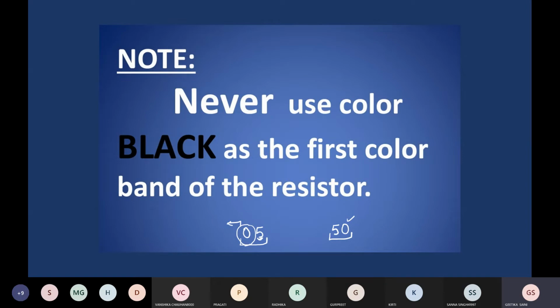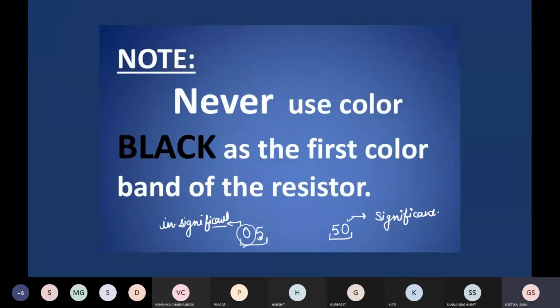Is that clear? This is insignificant if it comes on the left side of a number, but if it comes on the right, then it is significant. So this is the reason why black color is not used.